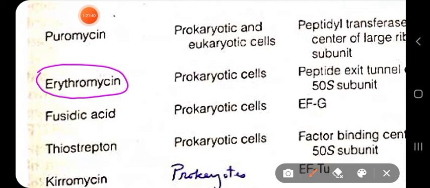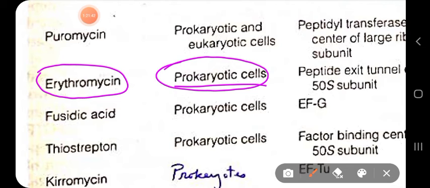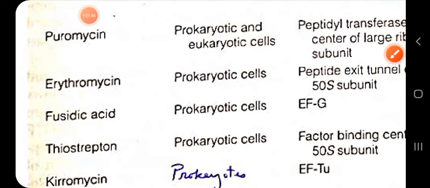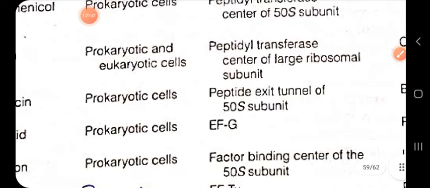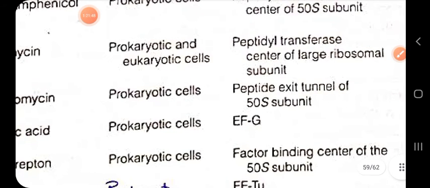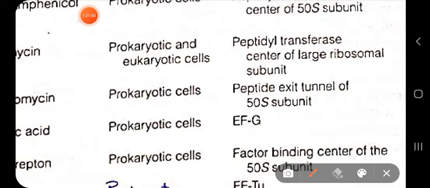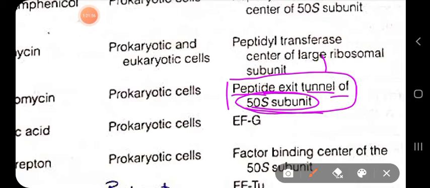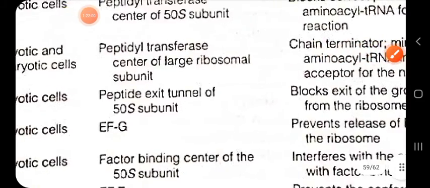Let us see another antibiotic we all know, erythromycin. It is targeted at the prokaryotic cell, and it targets the peptide exit channel of the 50S subunit. The peptide exit channel is the E site of the large ribosomal subunit.